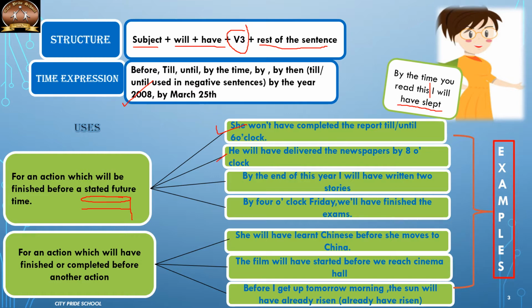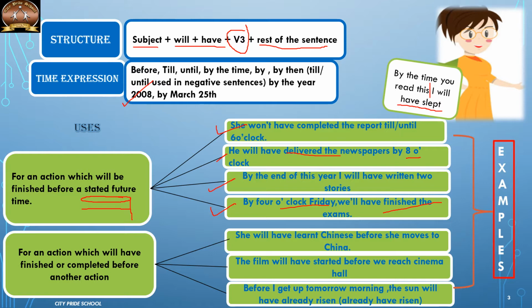Second, he will have delivered the newspapers by 8 o'clock. 8 o'clock is again a stated future time. Before 8 o'clock, the newspapers will be delivered. By the end of this year, I will have written 2 stories. So before the year ends, which action will get completed? 2 stories will have been written. The fourth example, by 4 o'clock Friday, we will have finished the exams. So this is a stated future time, and finished the exams is the action which will be completed.